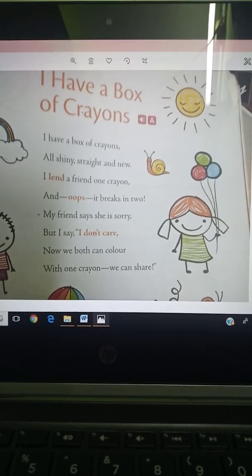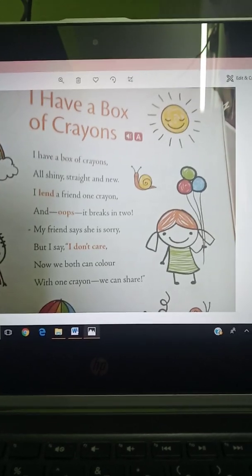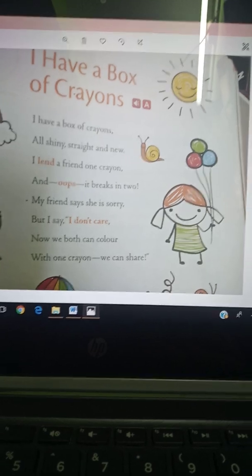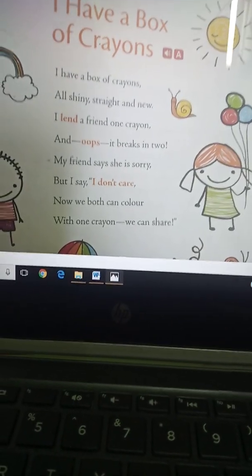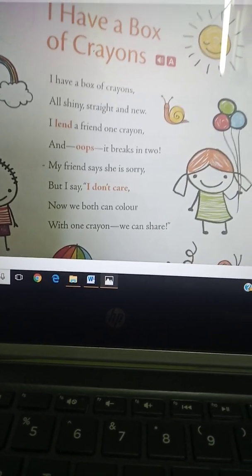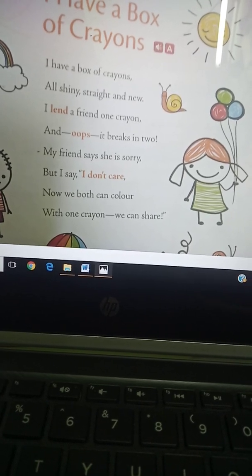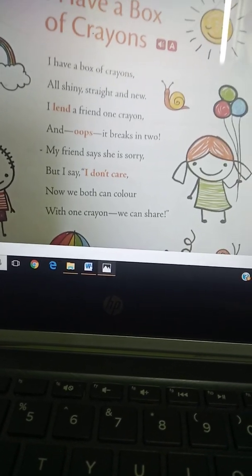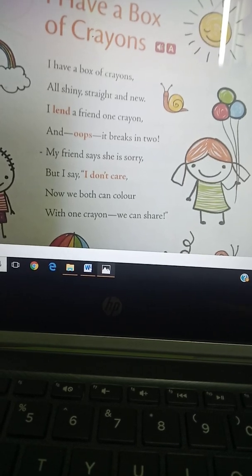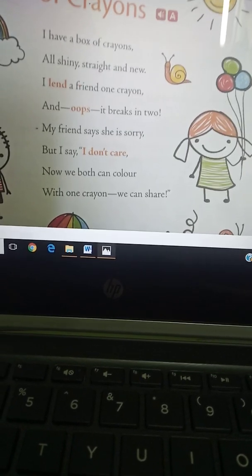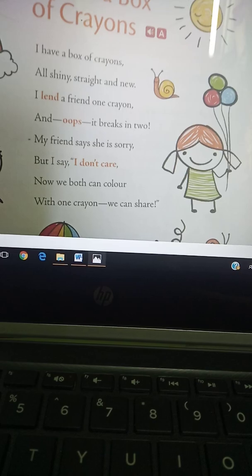We have to understand the value of forgiveness. It is good to forgive, and it is polite to apologize for a mistake. For example, it is explained that the speaker's friend has broken the crayon in two pieces, no? But then what happens? The speaker's friend goes to the speaker and says, I am sorry. Then the speaker says, it's all right, no problem, I don't care, means I don't mind. Now we both can color with the shared crayon.